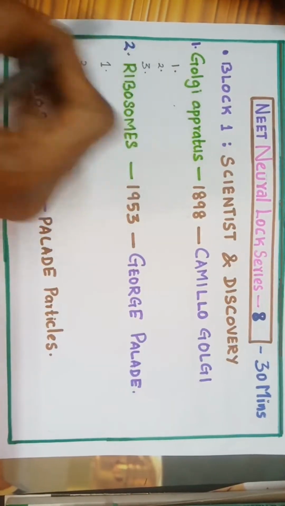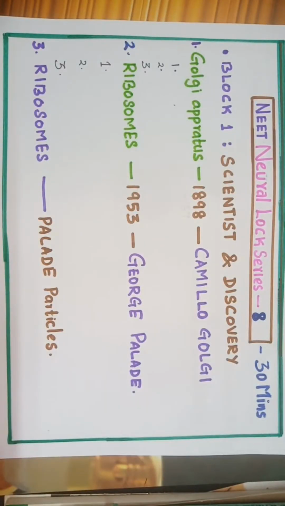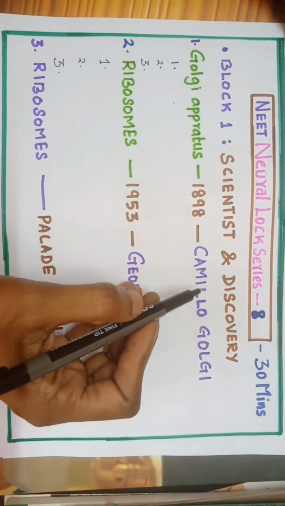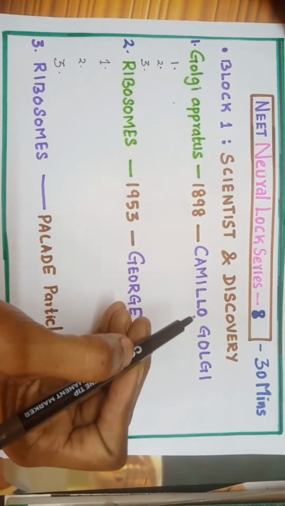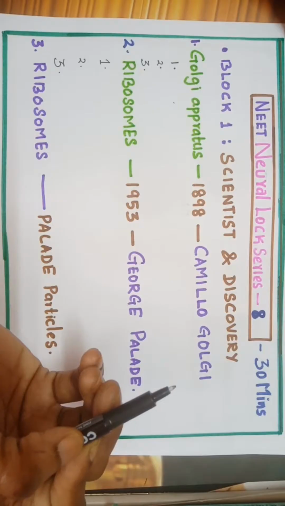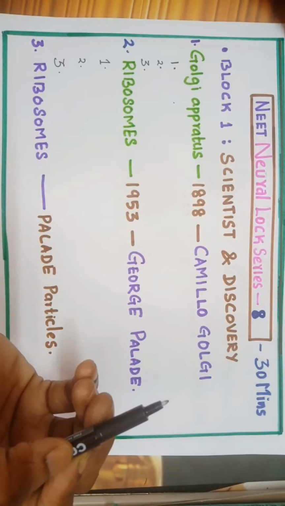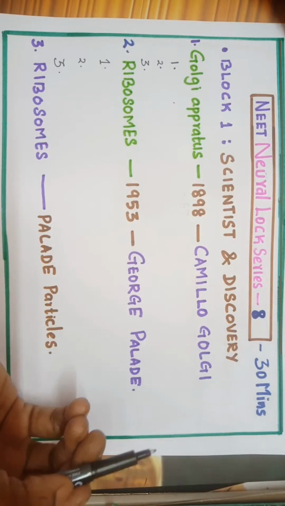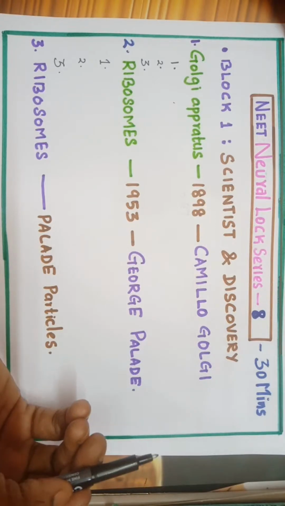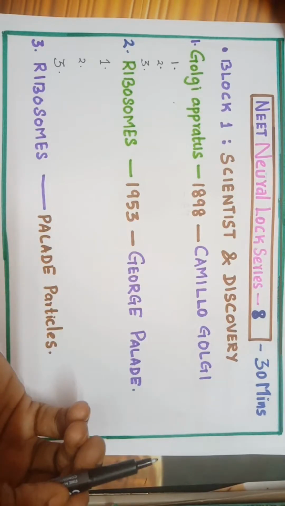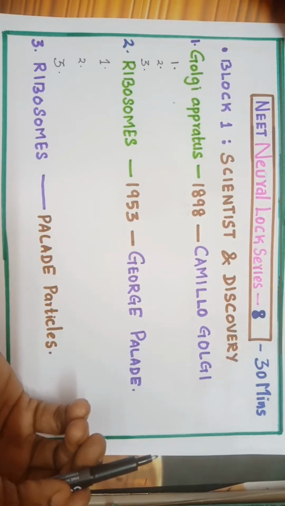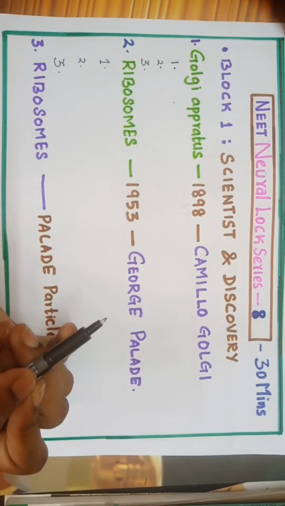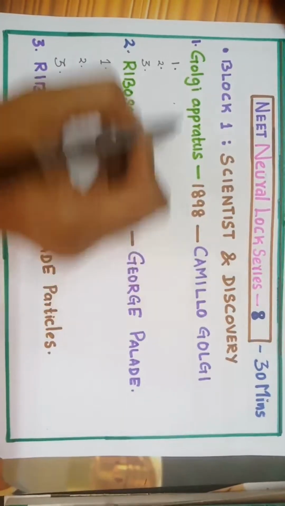The first block is about scientist and discovery. Already we have seen about Rudolf Virchow, Schleiden and Schwann. Then who discovered the living cell? Now the question is, who first discovered the living cell? If you know the answer, type it in the comment section. Next we studied about Robert Brown, Fleming, and today we are going to see the rest of the scientist and discovery in the cell chapter.